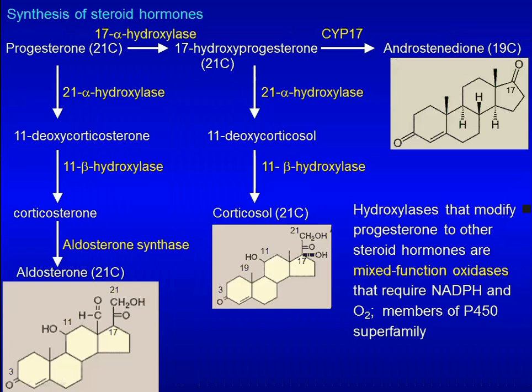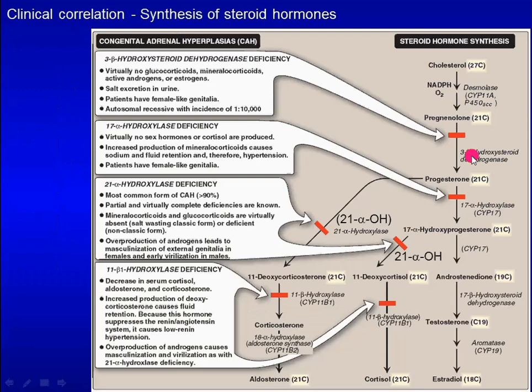Hydroxylases that modify progesterone to other steroid hormones are mixed-function oxidases that require NADPH and oxygen. They are members of P450 superfamily. Deficiency of 3-beta-hydroxysteroid dehydrogenase results in absence of aldosterone, cortisol, and androgens. Absence of aldosterone causes hypotension. Absence of androgens causes female-like genitalia in males.